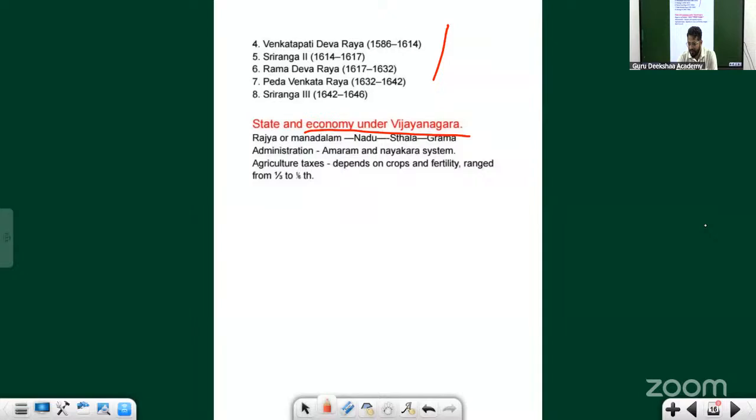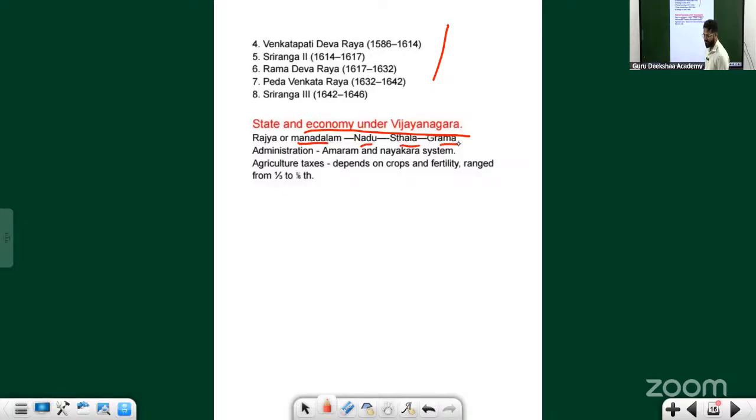So it means that at smaller units, you need people who can take care of the local problems. That's why it is important for a kingdom to be divided into smaller portions which can be administered efficiently. Clear? So the state was divided in the Vijayanagar dynasty as Rajya, Mandalam, Nadu, Sthala,